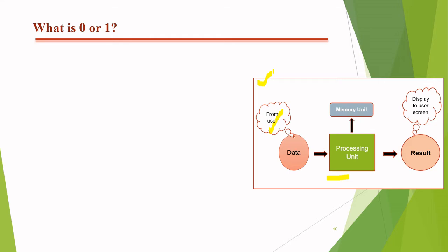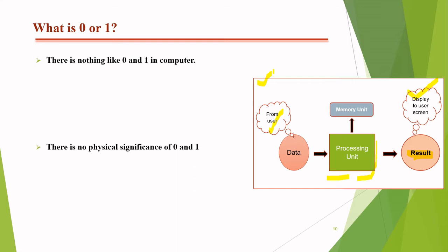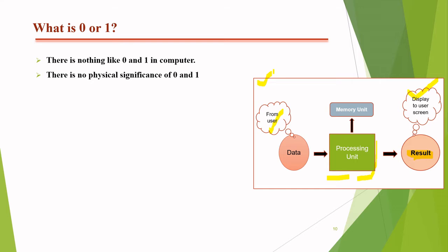This part is basically the main system of the computer, which processes it with the help of the processing unit, and when the result is generated, it is displayed to the user on the screen. So whatever I told you, there is nothing like 0 or 1 physically in a computer. There is no physical significance of 0 and 1.